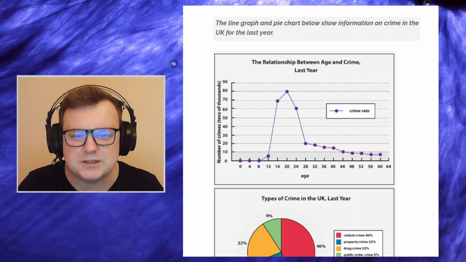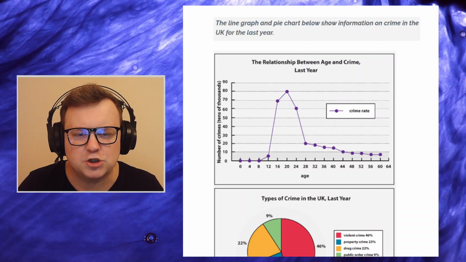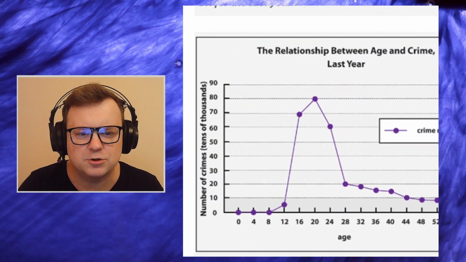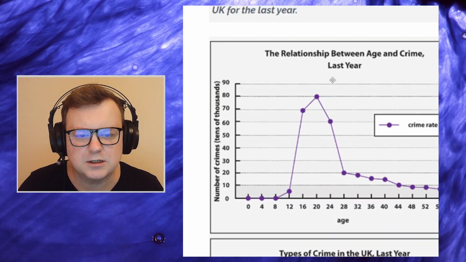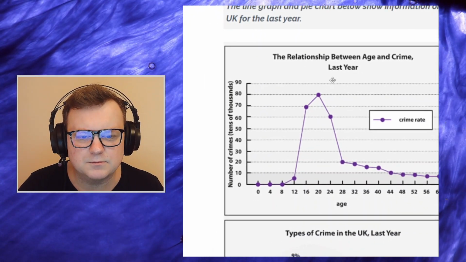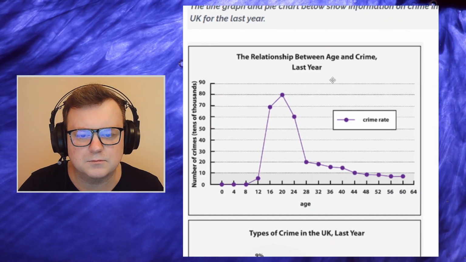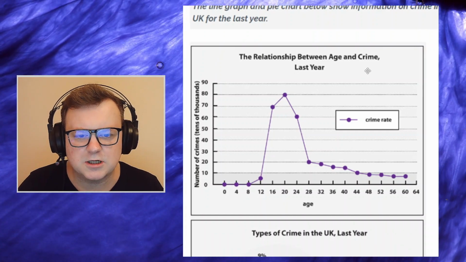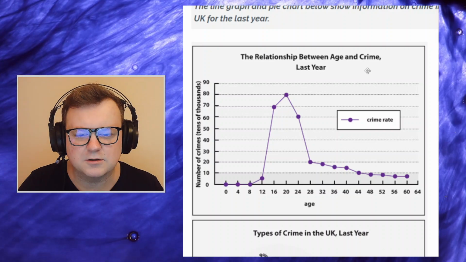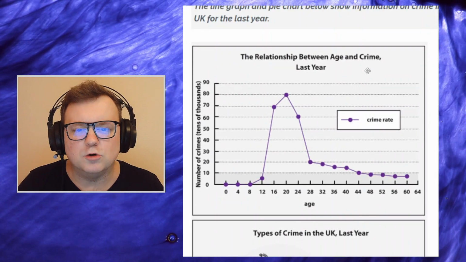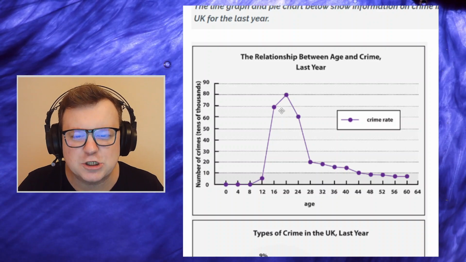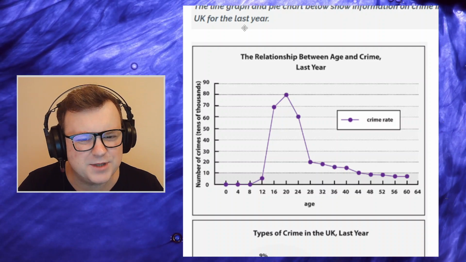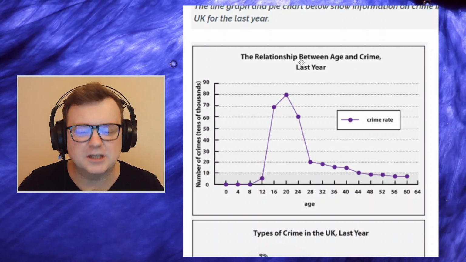Okay, so firstly, we see the relationship between age and crime. Let's just zoom in on this so you can see it more clearly. Yeah, slightly. That's nice. Okay. So, the relationship between age and crime. Oh, but this says last year, not for the last year. So, that's strange. Okay, let's just think of it as last year then.